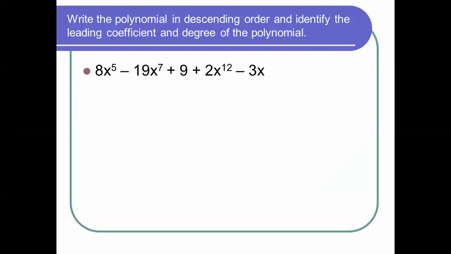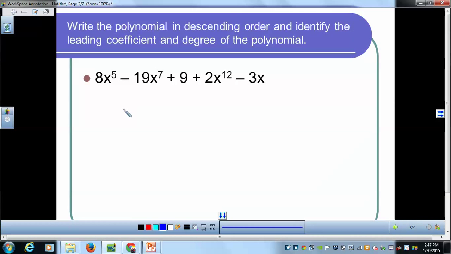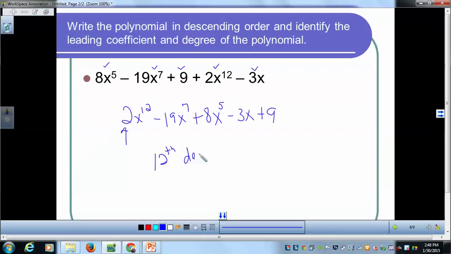Okay, let's see how you did. I'm going to write the highest degree term first, so 2x to the 12th. Then my next highest degree would be the x to the 7th term, and then the x to the 5th term. So we have our 12th term, our 7th term, our 5th term, and that leaves two other terms, our first degree term and then our constant term, plus 9. So this would be in descending order. Then 2 would be the leading coefficient, and this would be a 12th degree polynomial.